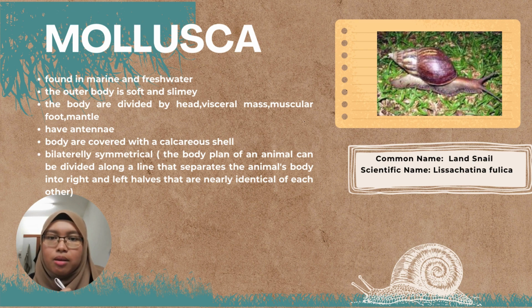Next, mollusca. What we found is a land snail, and its scientific name is Lissachatina fulica. They are found in humid environments. The outer body is soft and slimy. The body is divided into head, visceral mass, muscular foot, and mantle. They have antennae. The body is covered with a calcareous shell.